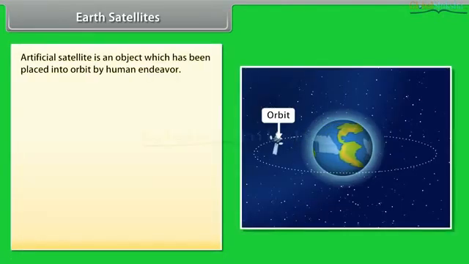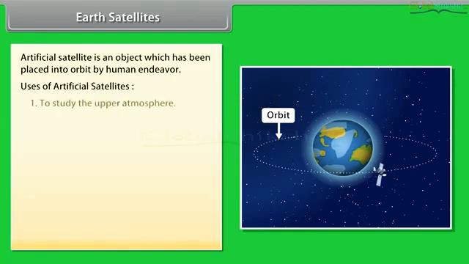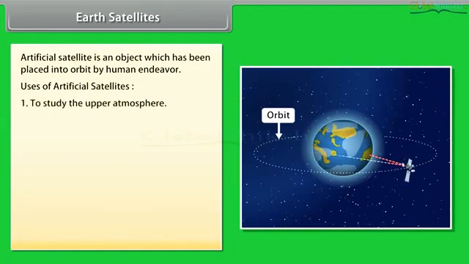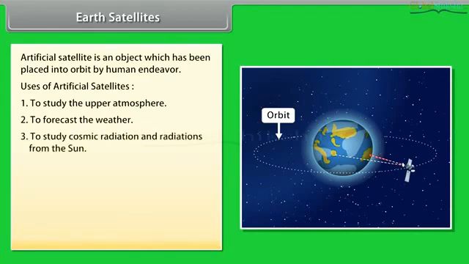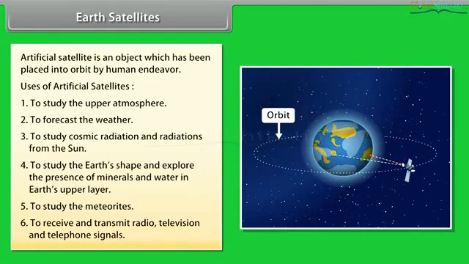An artificial satellite is an object which has been placed into the orbit by human endeavor. Uses of artificial satellites are: Number 1. To study the upper atmosphere. Number 2. To forecast the weather. Number 3. To study cosmic radiation and radiations from the Sun. Number 4. To study the Earth's shape and explore the presence of minerals and water in Earth's upper layer. Number 5. To study the meteorites. Number 6. To receive and transmit radio, television and telephone signals.